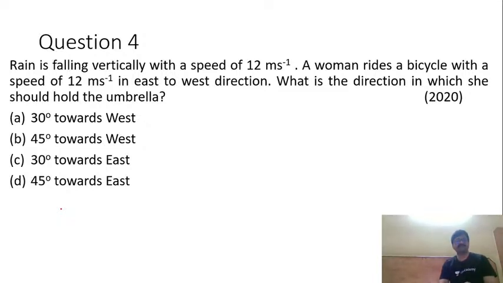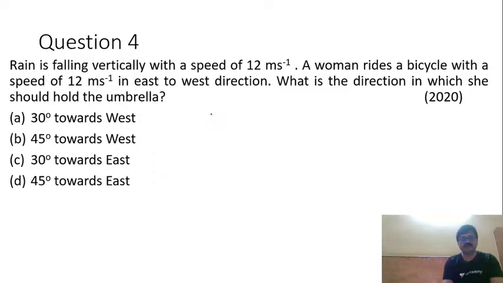Rain is falling vertically with a speed of 12 meter per second. A woman rides a bicycle with a speed of 12 meter per second in east to west direction. What is the direction in which she should hold the umbrella? Okay. Now this question is from 2020.